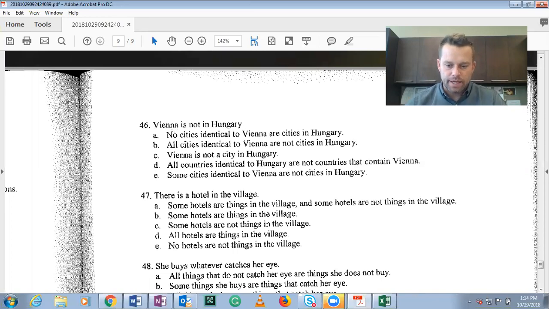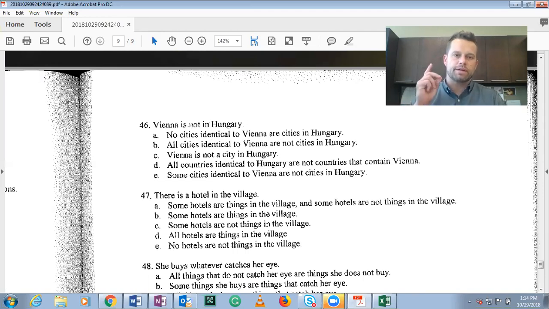No cities identical to Vienna are cities in Hungary. All cities identical to Vienna are not cities in Hungary. Vienna is not a city in Hungary. All countries identical to Hungary are not countries that contain Vienna. Some cities identical to Vienna are not cities in Hungary. The answer here is A. No cities identical to Vienna are cities in Hungary.